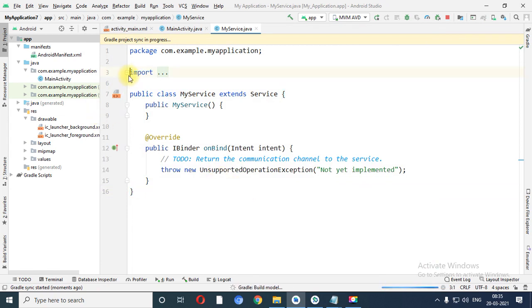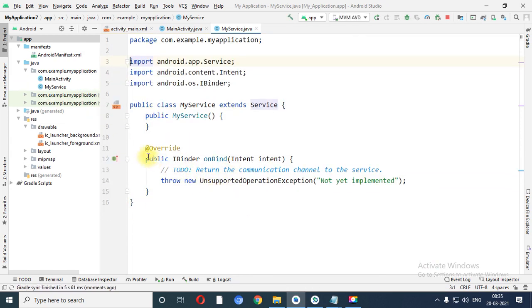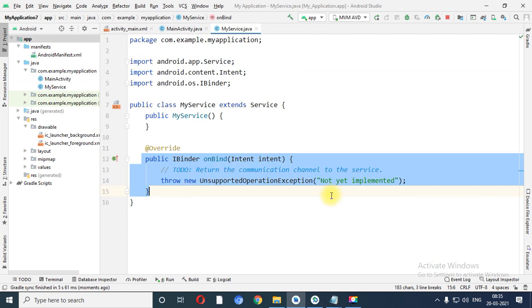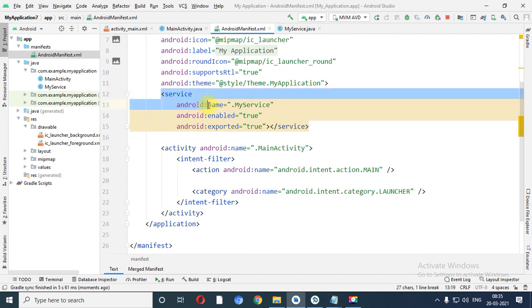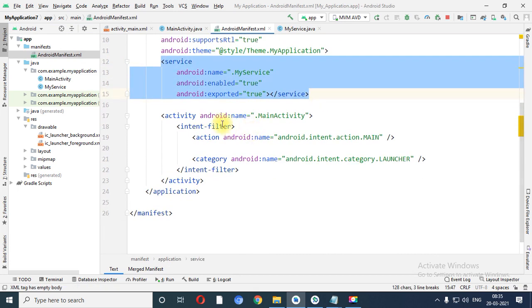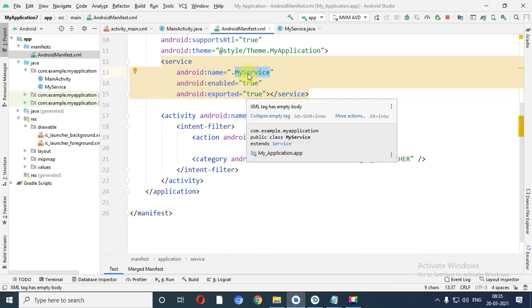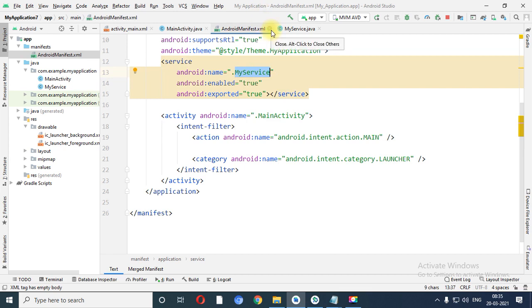Now see, over here we have the onBind method, which is a default method, right? Now let me check whether this particular service is registered in the manifest file or not. If it is not registered, then I need to register it manually. So over here in the application tag, it is already registered, and the name of the service is MyService. So the first step we have completed.